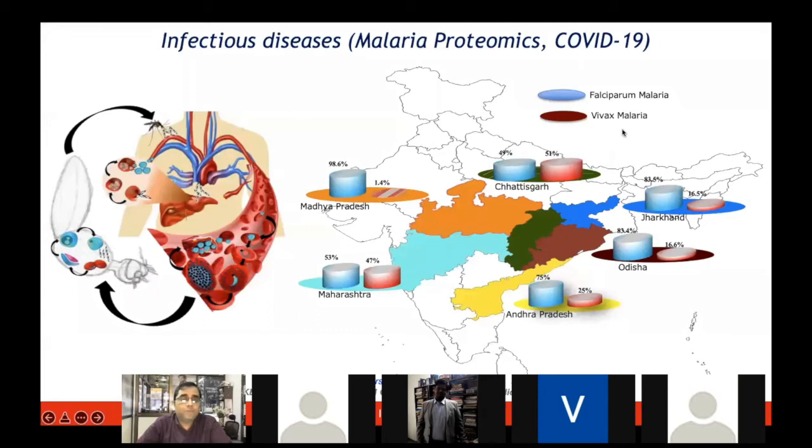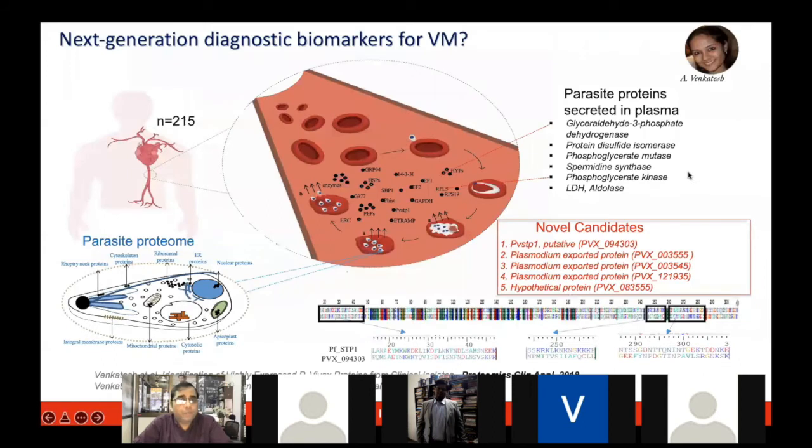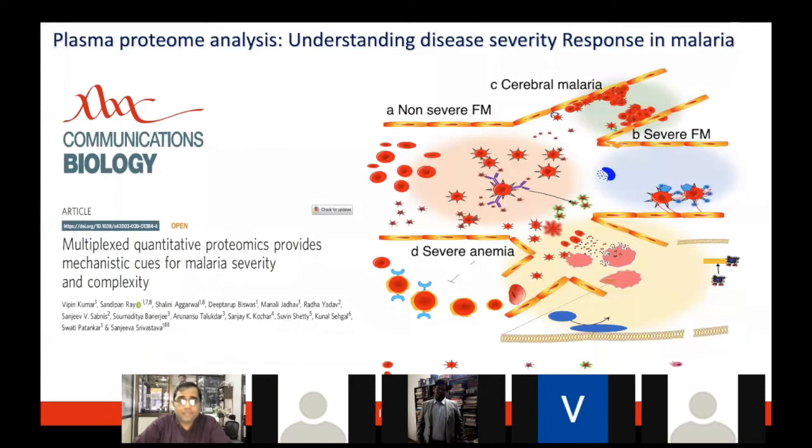What we see now is a much higher prevalence of vivax rising as compared to falciparum, which was very prevalent a decade ago. But the current RDTs, or rapid diagnostic tests, which are available are not so much available for vivax malaria. And that's where the students and researchers from our team try to look for new tests or new markers which can be used for developing these tests. In this case, almost 215 patients' blood was analyzed, and after doing all the proteomic analysis from the mass spec, we could identify some candidates which can be taken forward as novel candidates for clinical testing for the RDTs.